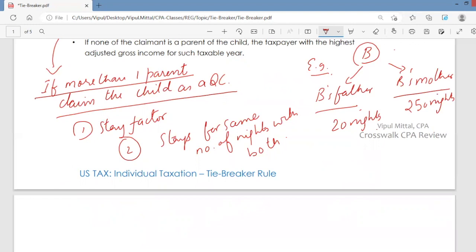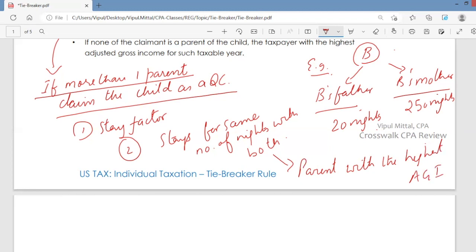In that case, the parent with the highest AGI can claim. So the parent with the highest AGI will claim in such a case.